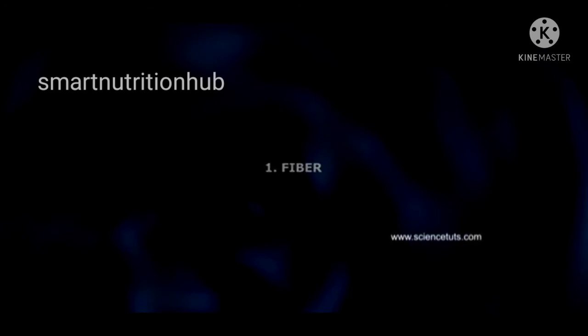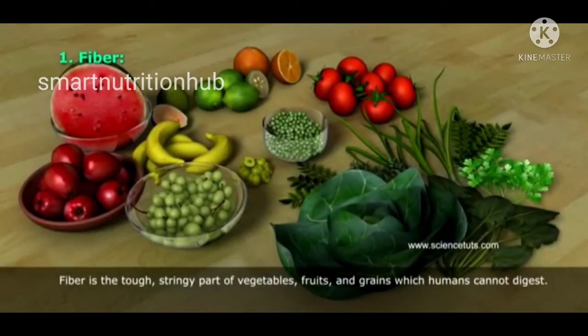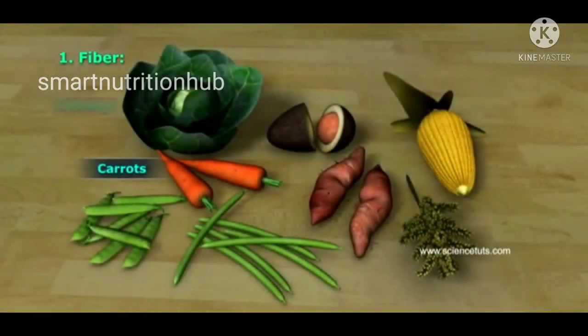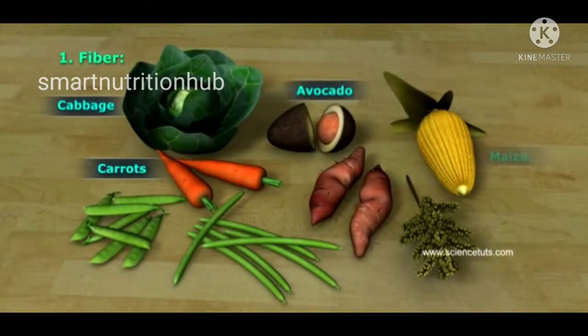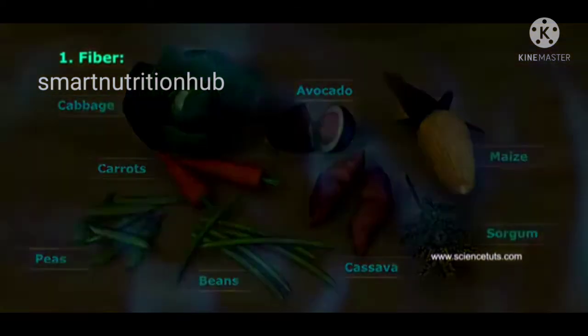Fiber. Some of the glucose units are linked together to form fiber, which is a mixture of different carbohydrates that are not digested like other nutrients but pass through the gut nearly unchanged. Fiber is a tough, stringy part of vegetables, fruits, and grains which humans cannot digest. Source: carrots, cabbage, avocado, maize, sorghum, beans, peas, and cassava, etc.